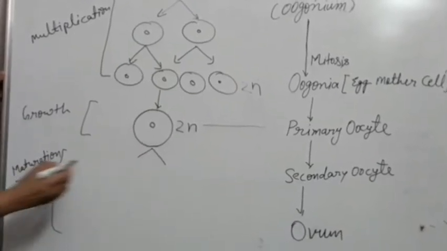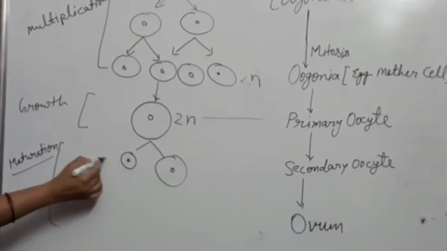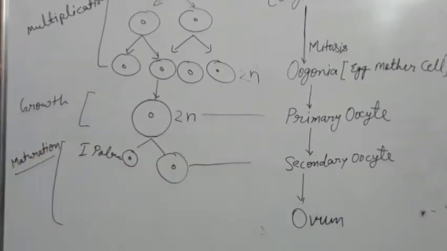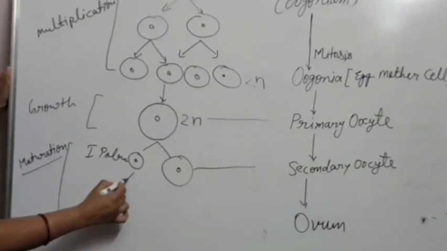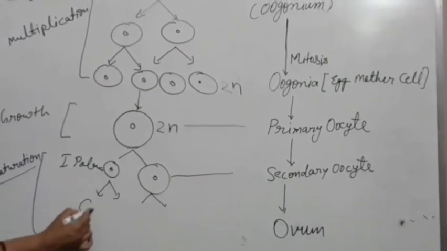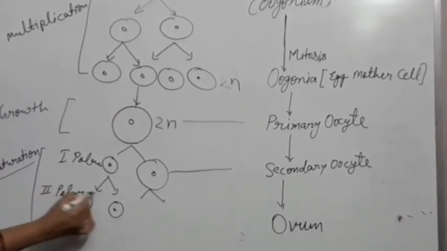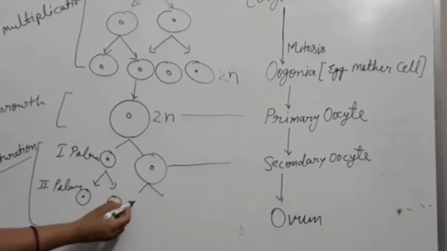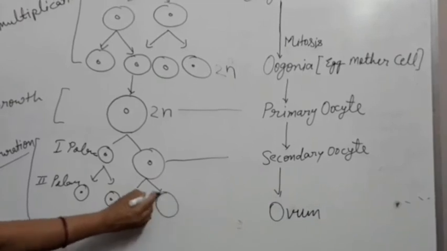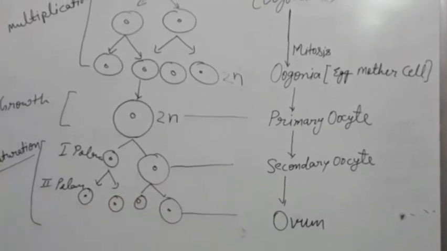First meiosis takes place and it divides into two unequal cells. One is the first polar body and the other is the secondary oocyte. Now the second meiosis takes place, forming four cells. The first polar body divides into two polar bodies, and the secondary oocyte divides into two unequal cells. One is the second polar body and the other is known as the ovum.